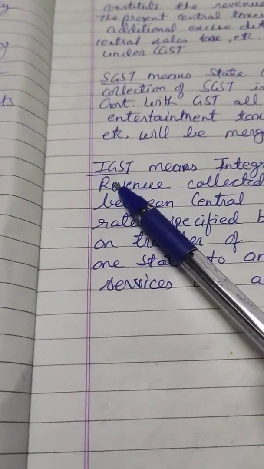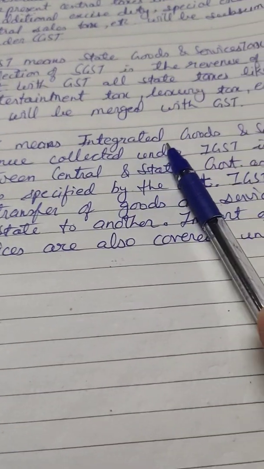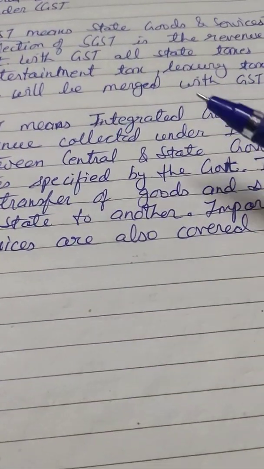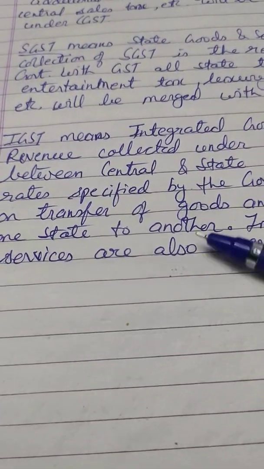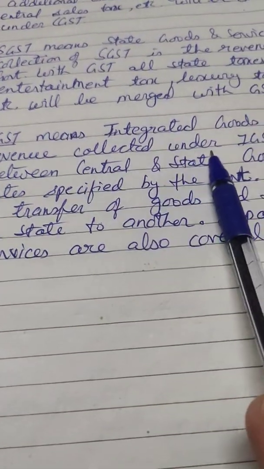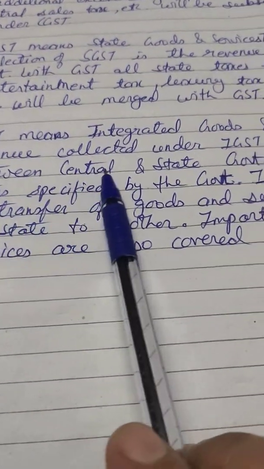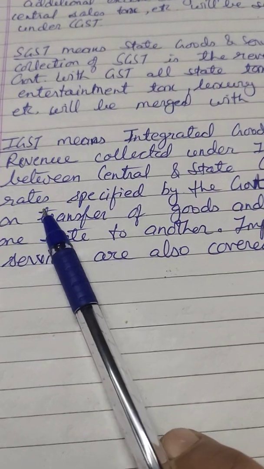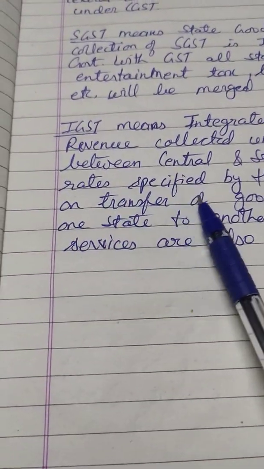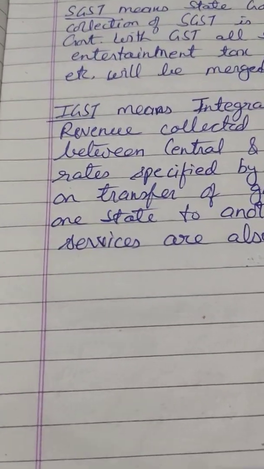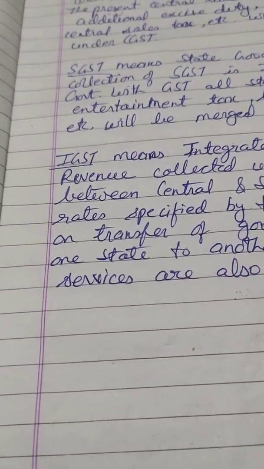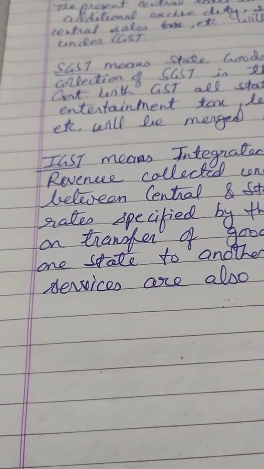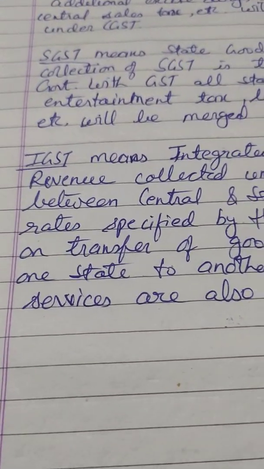And last is IGST. IGST means integrated goods and services tax. Integrated means in which central and state both are involved. Revenue collected under IGST is divided between central and state government as per the rate of tax specified by the government. Whatever rates are specified by the government for central and for state government, this tax is divided on that basis only.